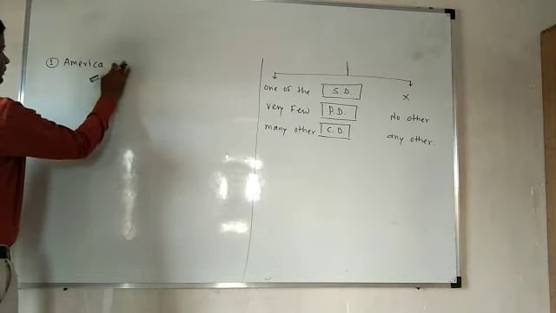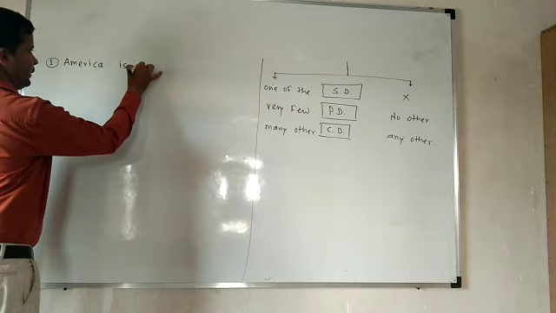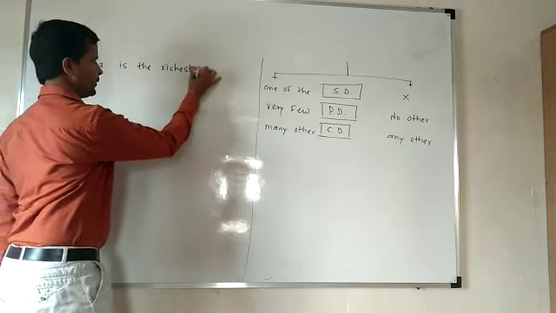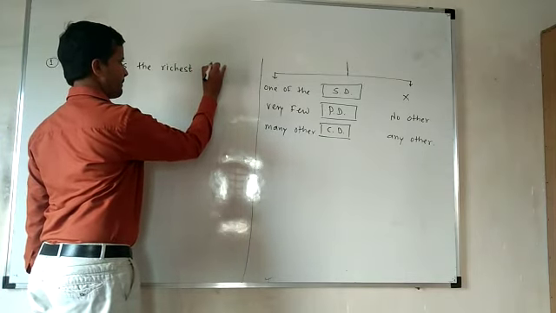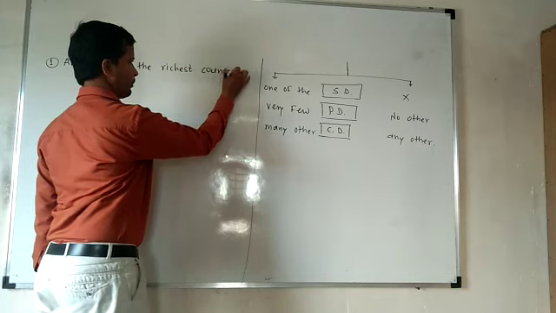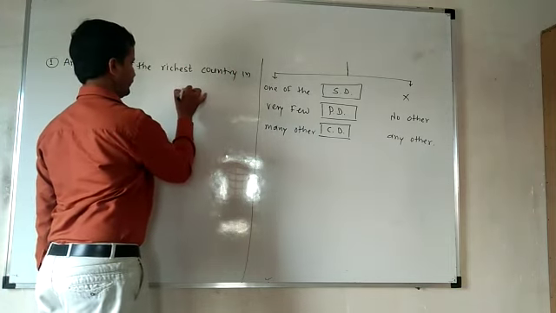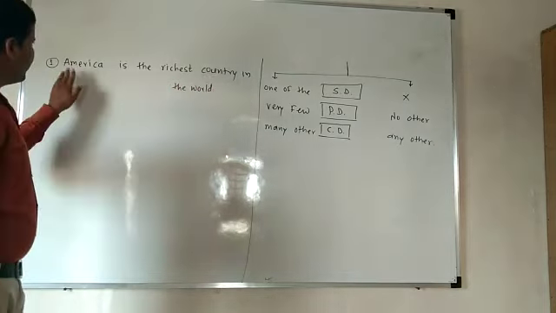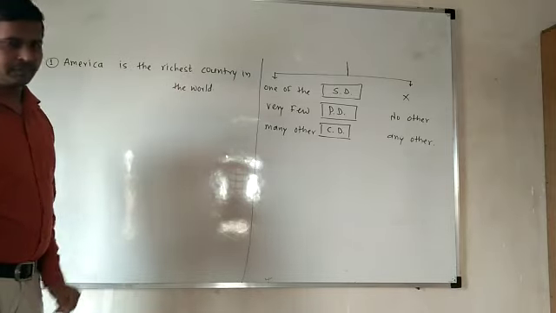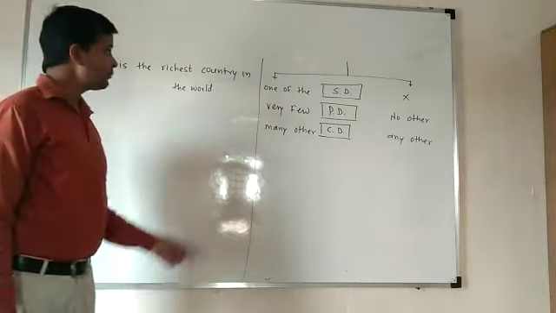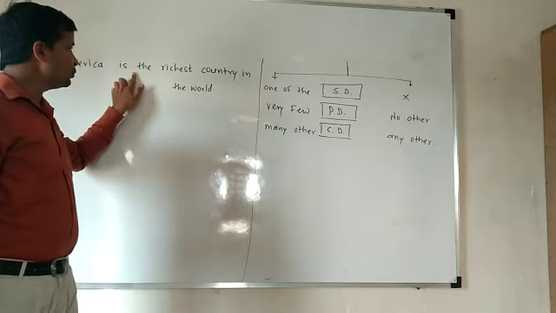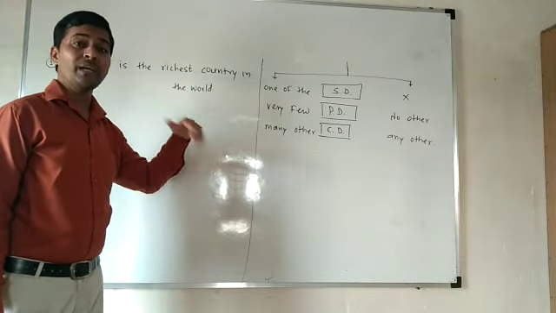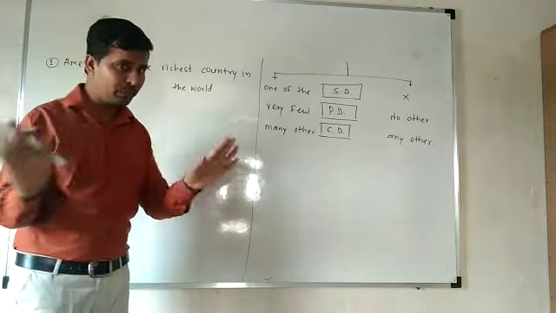America is the richest country in the world. See the example. America is the richest country in the world. Earlier, what we studied was that "one of the" was used, and after it the noun form was plural. Their examples were "countries", but here it is only "country" because "one of the" is not used.